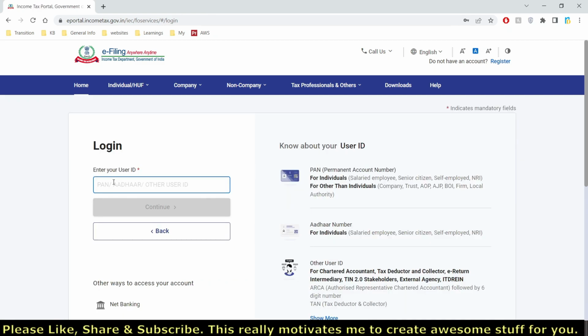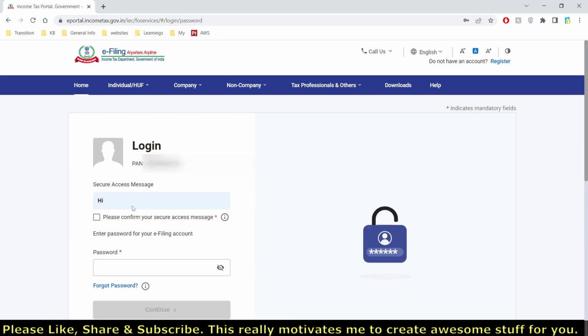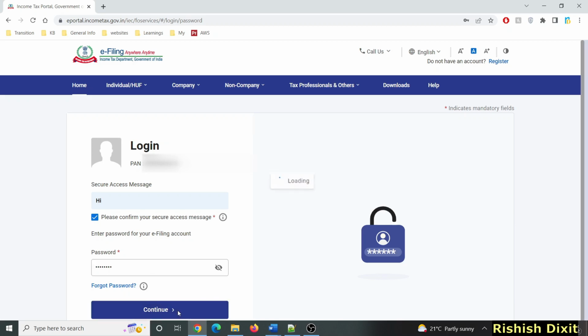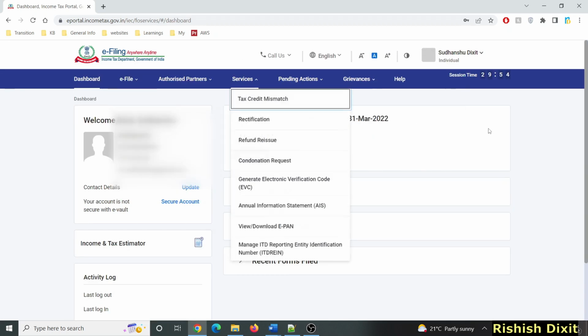Now you can enter your PAN number here, then click here on continue, and this is the secure message you can see. So whatever secure message you have entered there, you can see here. You have to click here, please confirm your secure access message, and then you have to enter your password. So this is the password which you set. Once you are done, just click here on continue, and now you can see your account is created.